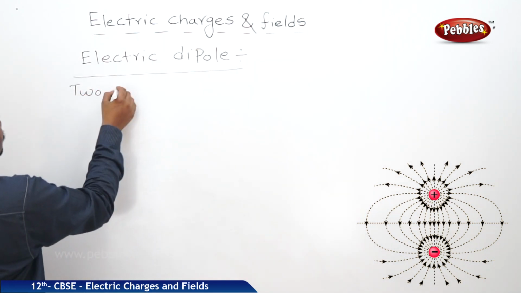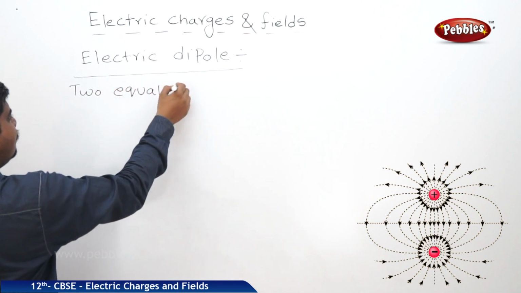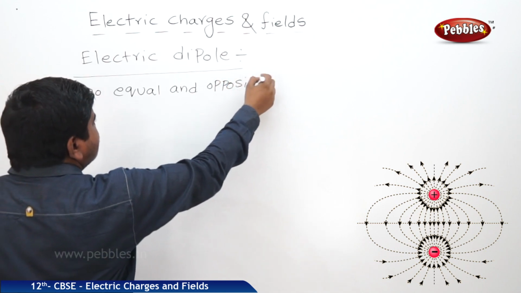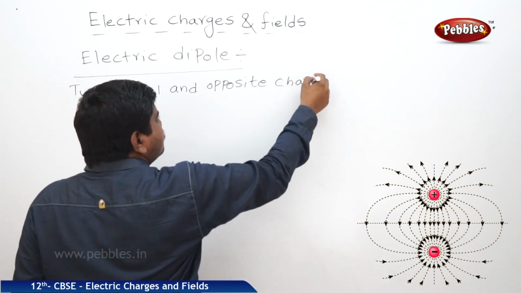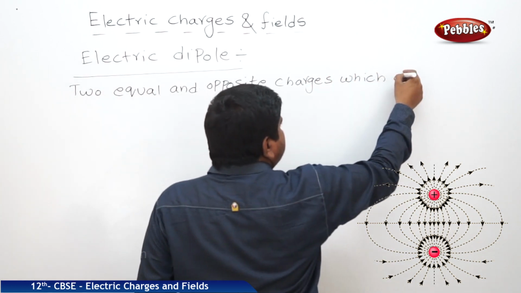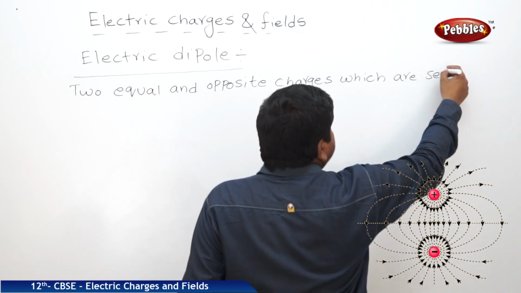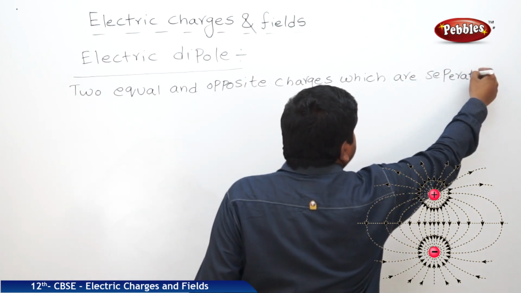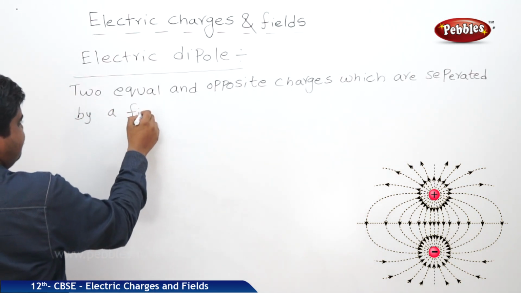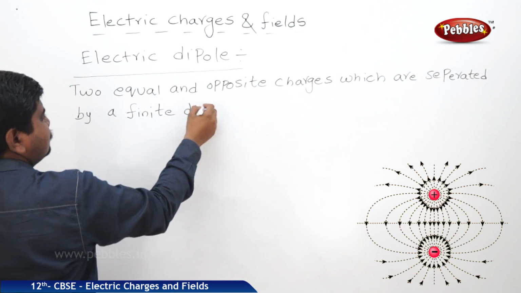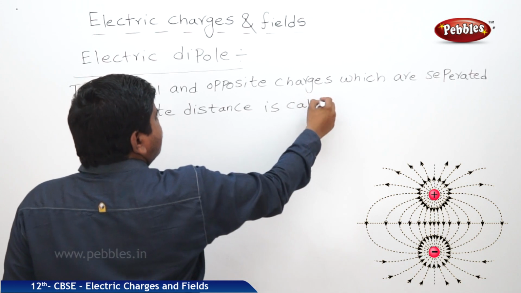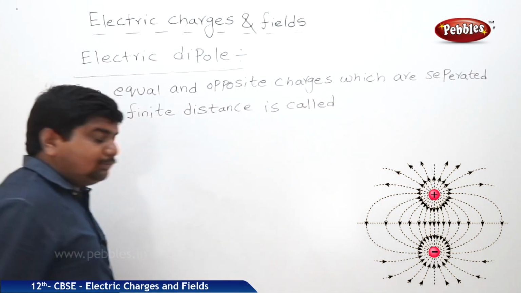Two equal and opposite charges which are separated by a finite distance is called electric dipole.